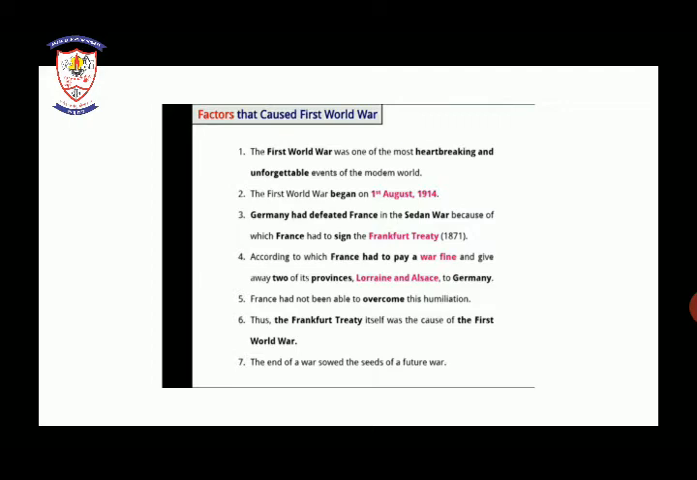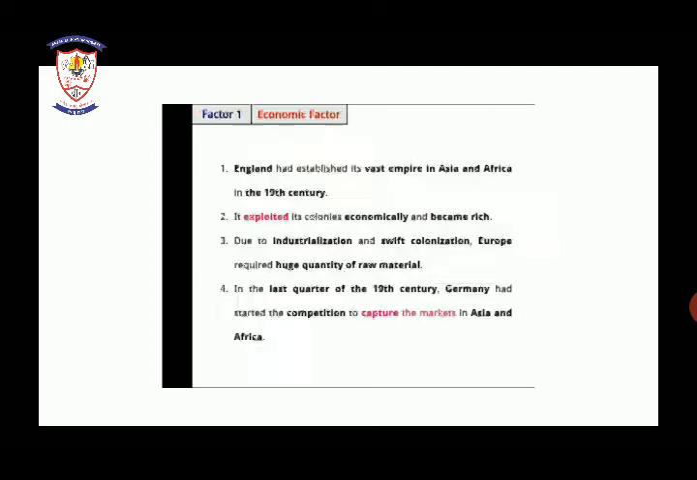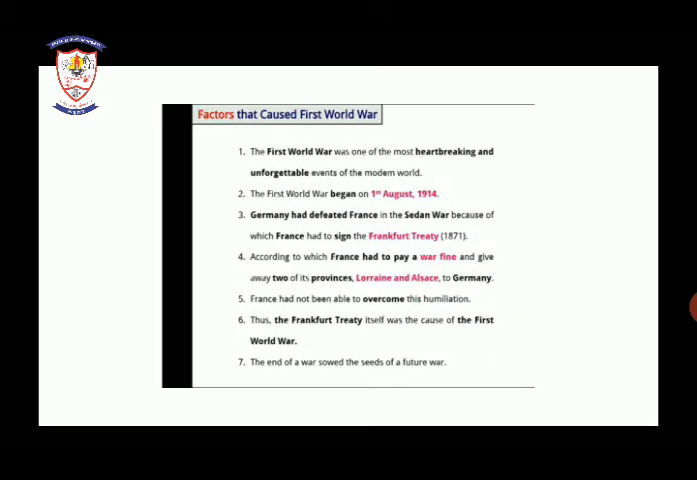Fifth point, France was not able to overcome this humiliation, and we can say that France was in a very bad position, as it had to give away two of its provinces. So France was in bad condition. Thus, the Frankfurt Treaty itself was a cause of the First World War.